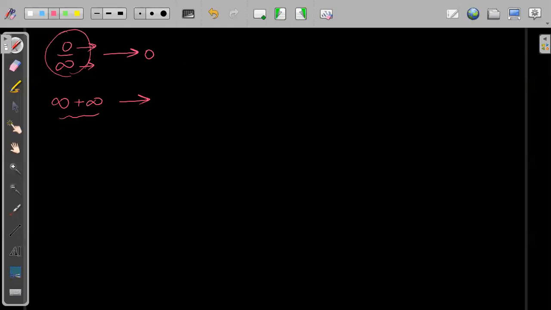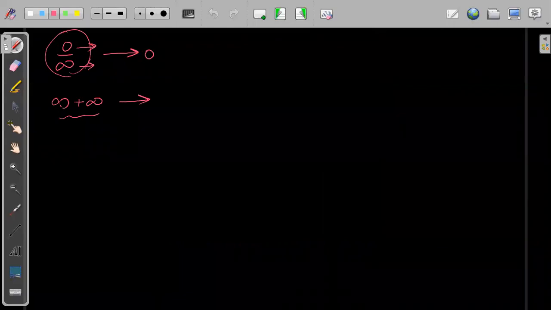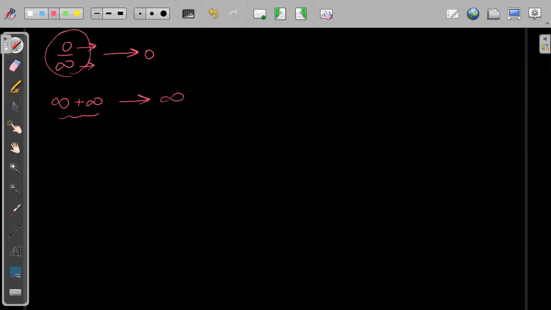Yes. Previously what we had was a very large number minus a very large number. So we were calling it that maybe we can get a limit, a value, out of it. But this is infinity plus infinity. So this is not an indeterminate form. This will give you a number which is tending to infinity.